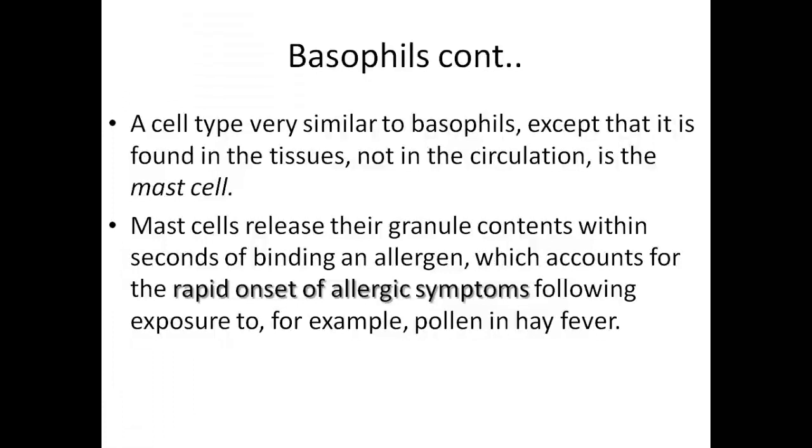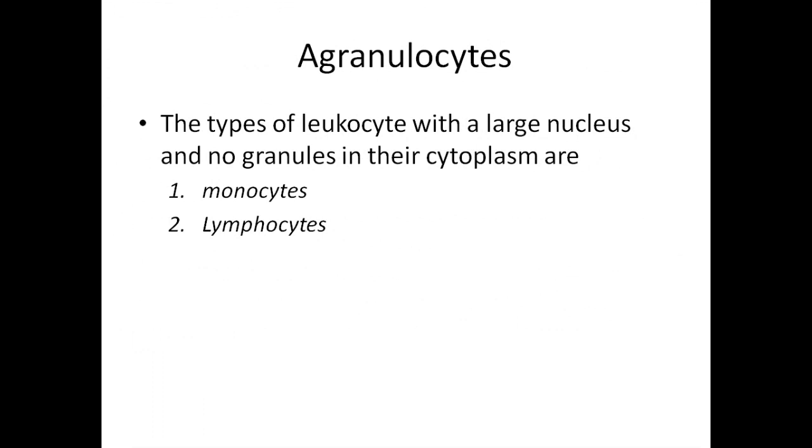So mast cells, we can say, are also like a derivative of basophils, because they are almost similar. After seeing the granulocytes, we now have agranulocytes. The agranulocytes, as we say, lack granules. They are leukocytes with a large nucleus and no granules in their cytoplasm. Their nucleus has no lobes, it's only a single large nucleus, and they have no granules in the cytoplasm. For instance, we have monocytes, and we also have the lymphocytes, which are produced by other lymphogenous tissue.